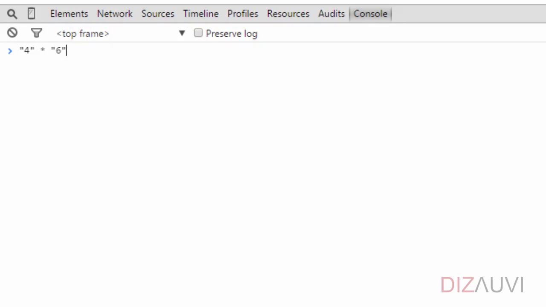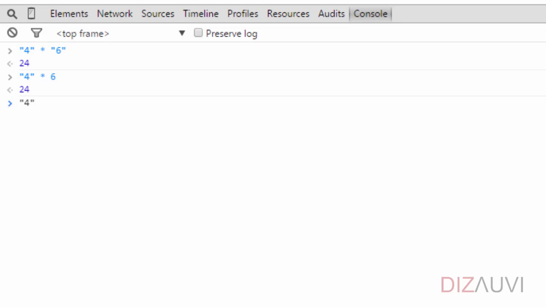And the multiplication operator is not defined for strings even in case of JavaScript. But what JavaScript does is that it sees the multiplication operator, knows that this operator can only be applied to numbers, so it tries to convert both the string operands to numbers. Similarly, if one of the operands was a string, JavaScript tries to convert that operand to a number, and if it can, it will evaluate the expression correctly. You should know about this behavior in JavaScript to be able to write correct programs.